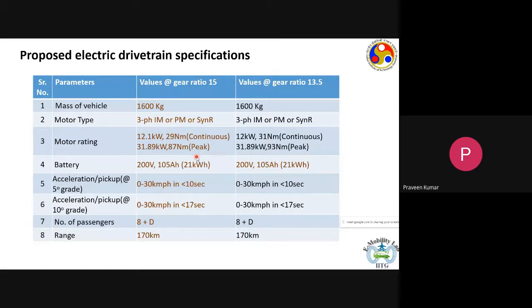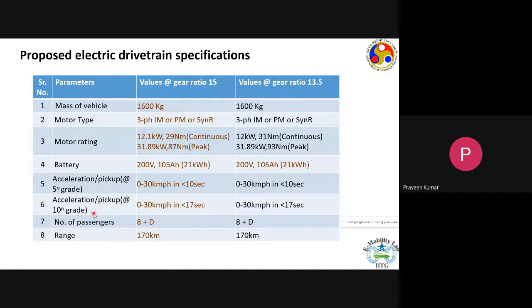And we would go for a 200 volt battery pack, and the current rating would be 105 ampere hour. So that would give us 21 kilowatt hour. And we did the grade analysis as well. The grade analysis showed that the acceleration at 5-degree grade would be from 0 to 30 kilometers per hour in less than 10 seconds.